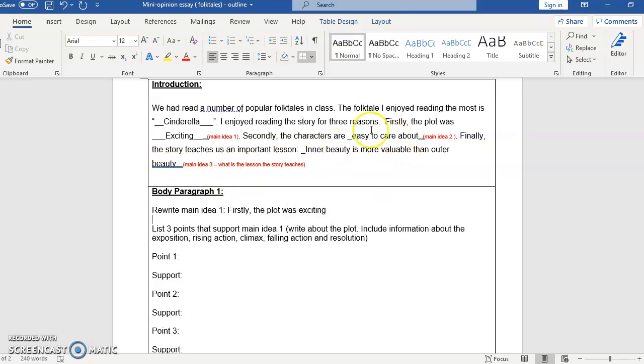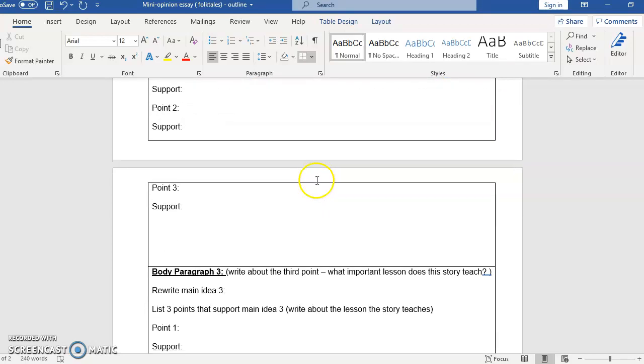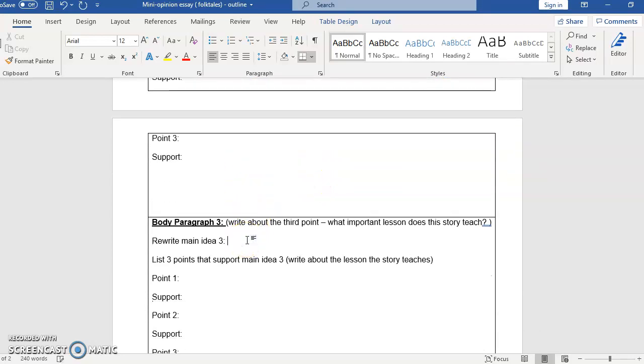Okay, so I have now created an introductory paragraph that gives me 3 reasons why my folktale is my favorite. So one of the reasons is about plot, one of the reasons is about characters, and another reason is about the lesson. So I better fill that one in there. The story teaches an important lesson.